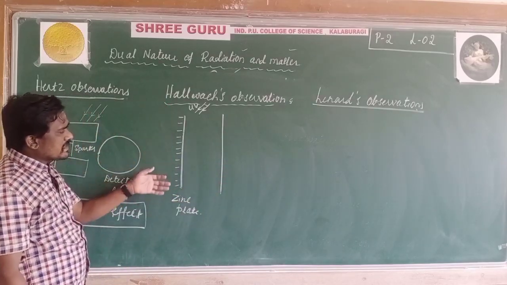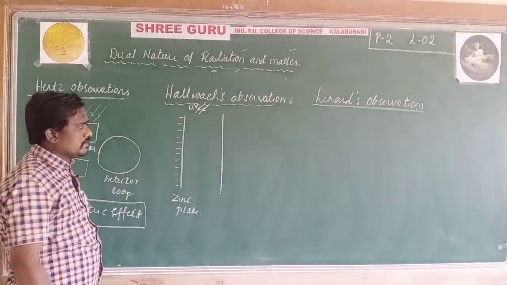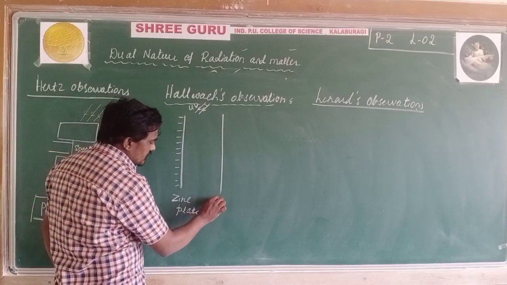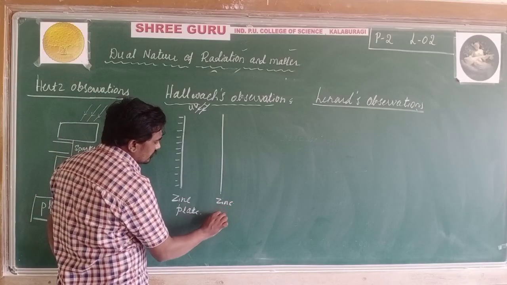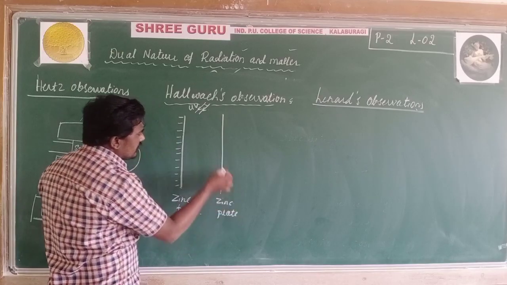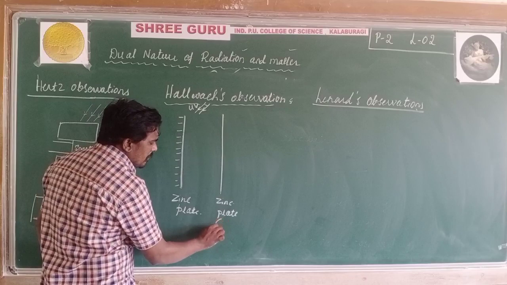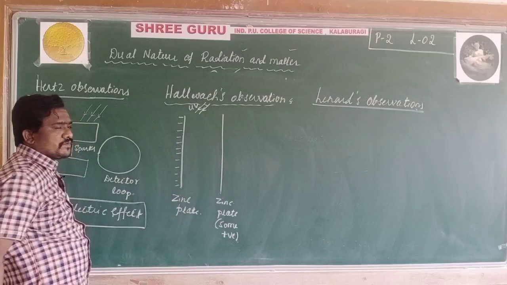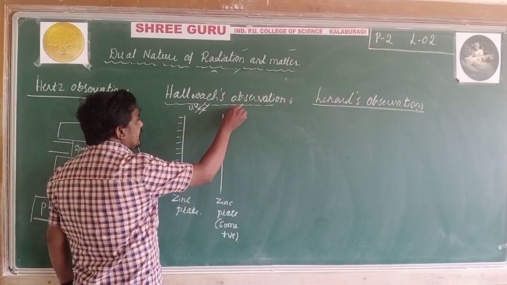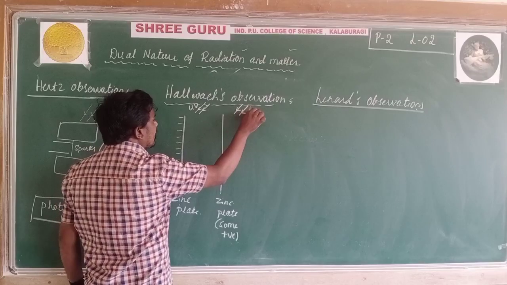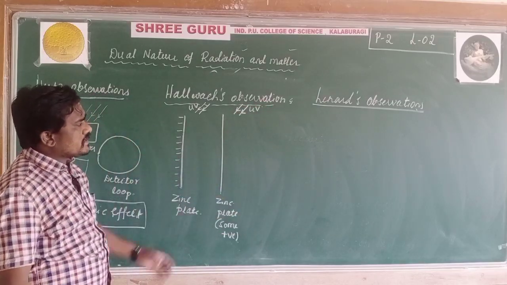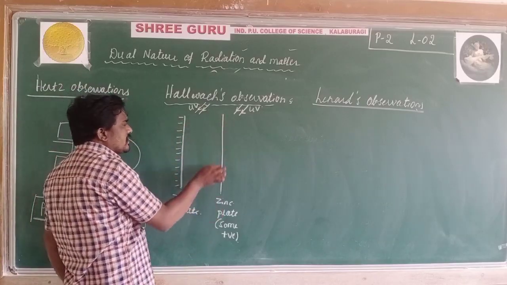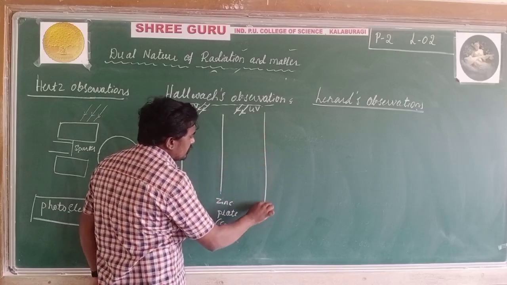Because the negative charges are lost, negatively charged particles are removed. The zinc plate becomes neutral or has some positive charge. Again he observed that when light of suitable frequency was illuminated, this slightly positively charged zinc plate becomes more positively charged.